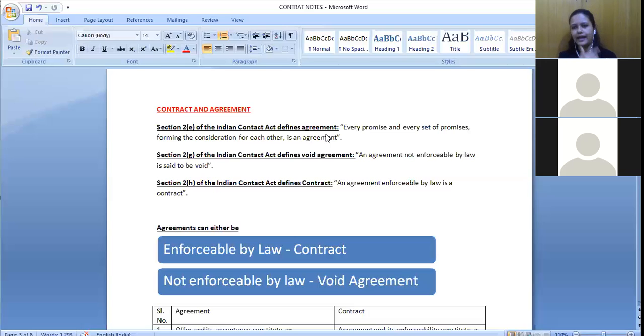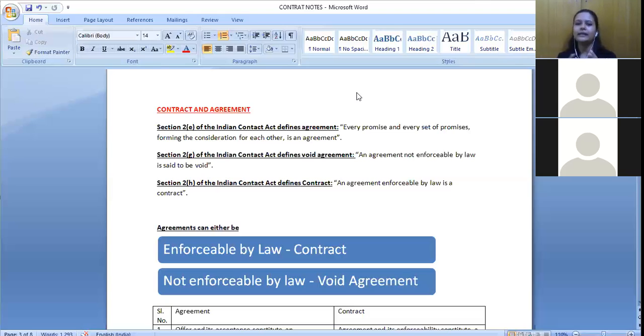For violation of that, if I'm agreeing that I will provide a certain type of service, I will write content for you, I will provide it within 1 month, and I'm not giving it within that specified time, can you approach the court? Ma'am, if it is contractual, we can, I think. Yeah, if it is contractual, we can. So that is going to the court, right? Enforceable by law. So when I'm making such a promise and you can go to the court, then it becomes a contract, when it is enforceable by law. But when it is not enforceable by law, then it is not a contract.